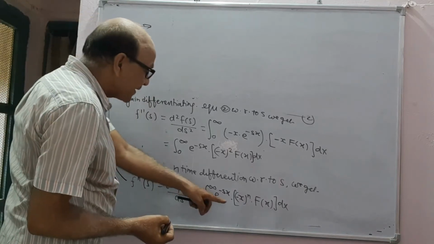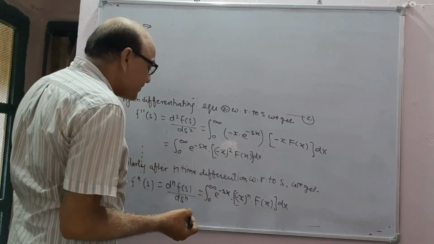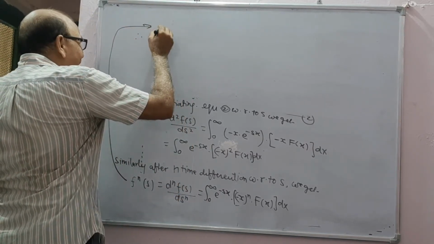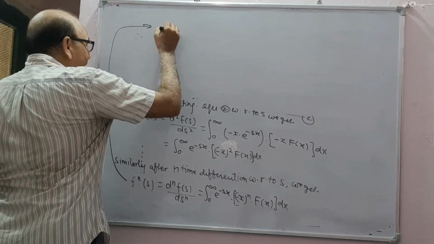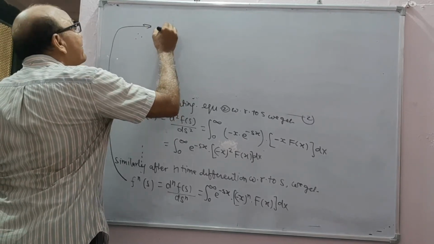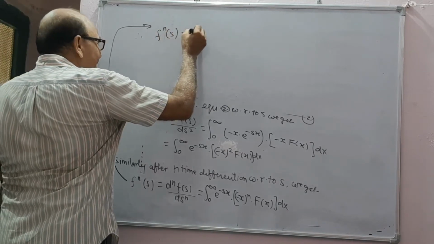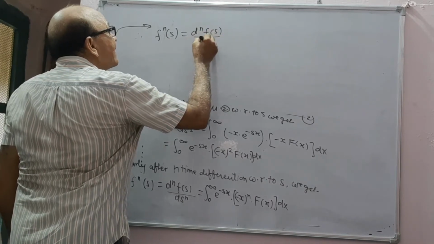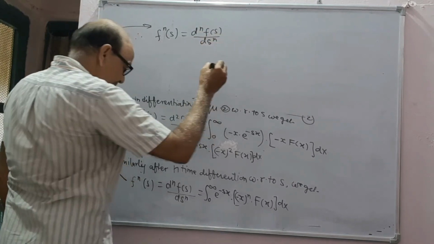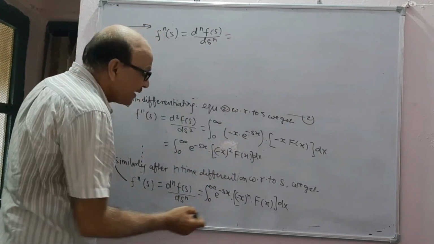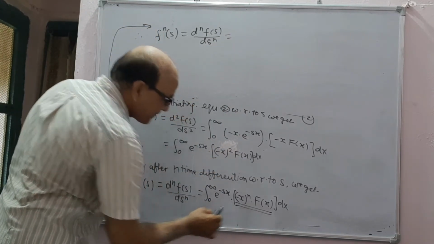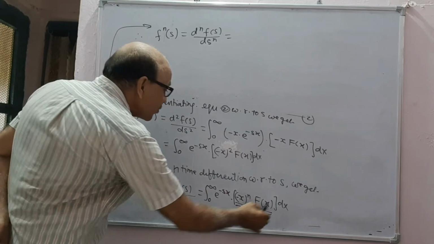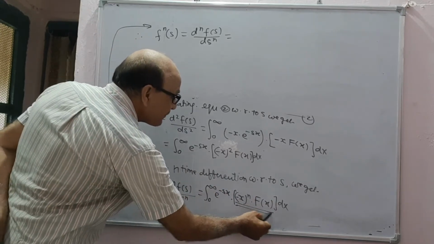So this is d^n F(s)/ds^n, which is equal to, here again this is a function of x, this is a function of x, therefore you can call it the Laplace transform of this much.